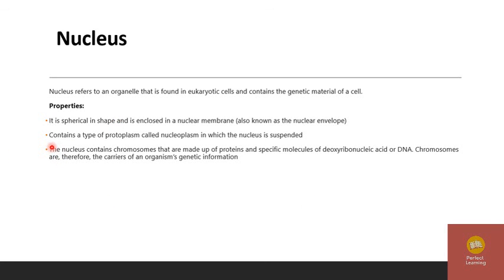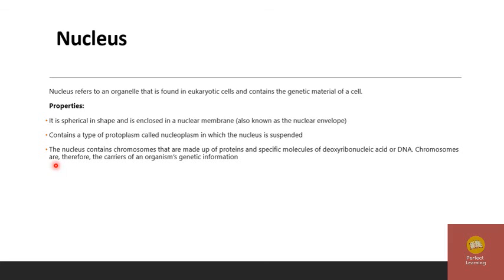The second property is that it contains a type of protoplasm called nucleoplasm, in which the nucleus is suspended. In the cell, the liquid-like substance is called cytoplasm, and in the nucleus the liquid-like substance is called nucleoplasm.